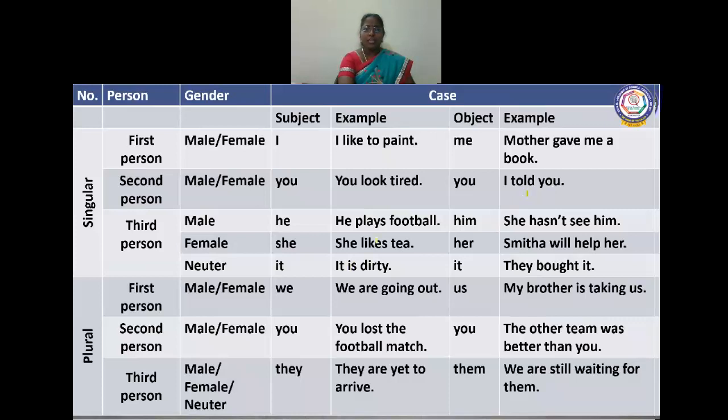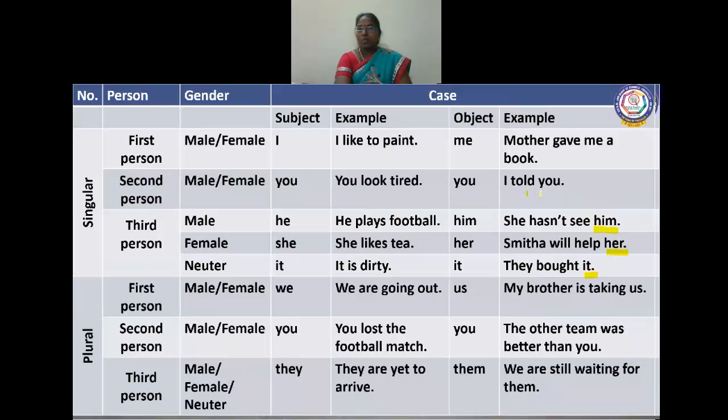Then third person can be male, female or neuter gender. Non-living thing or animal like that. For example, he plays football. Here the subject pronoun is he, and in the second sentence she, and in the third sentence it. And for objects, see here: she has not seen him. Smita will help her. They bought it. All these are object pronouns. It, her, him. All these are object pronouns.